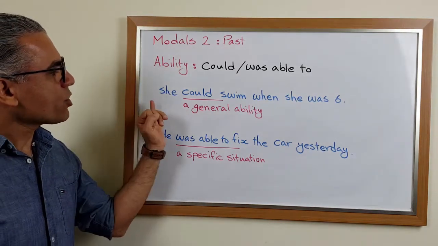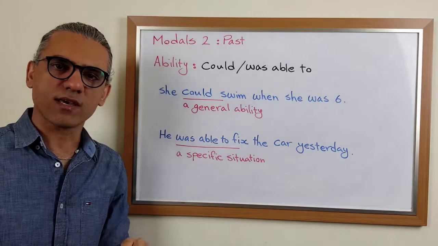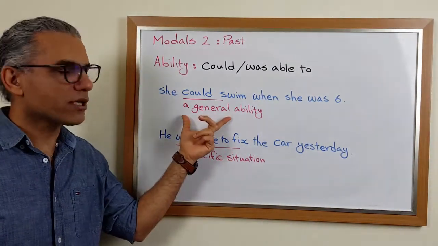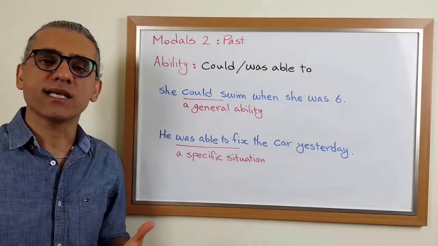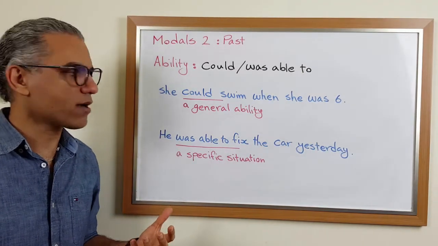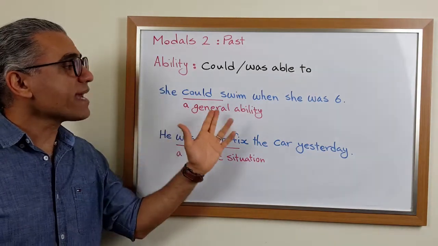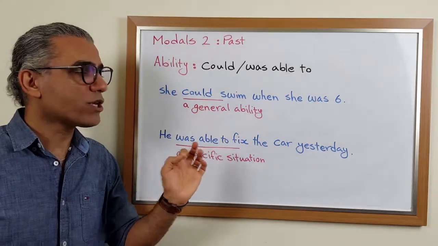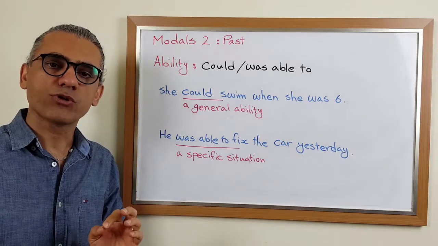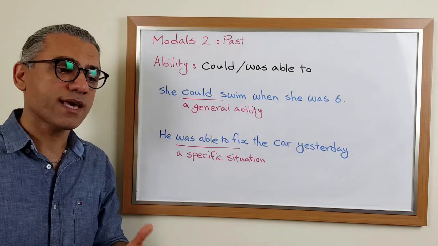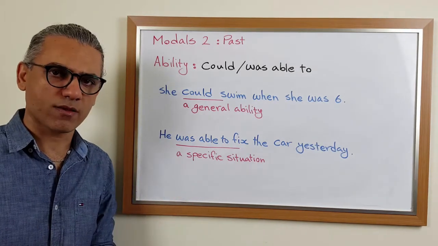One example, she could swim when she was 6. So we are talking about a past time, and we are talking about a general ability that someone had in the past. We could also say she was able to swim when she was 6. So we could use could and was able to both to express a general ability in the past.